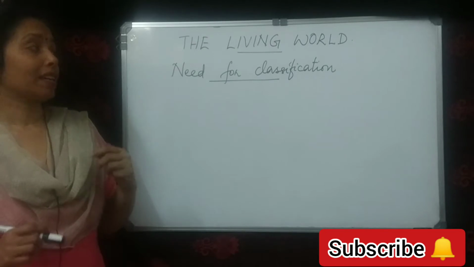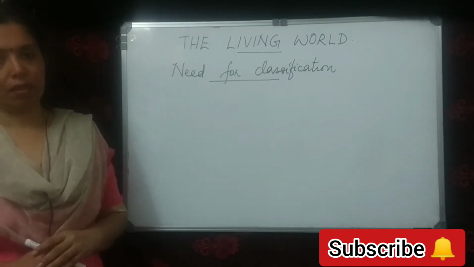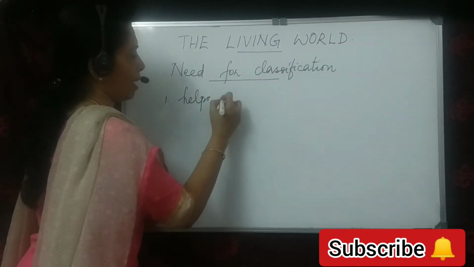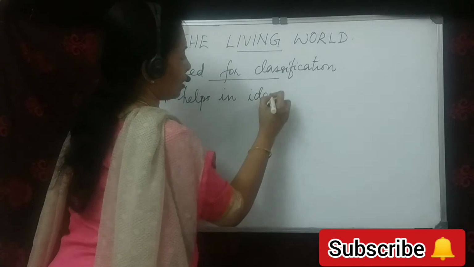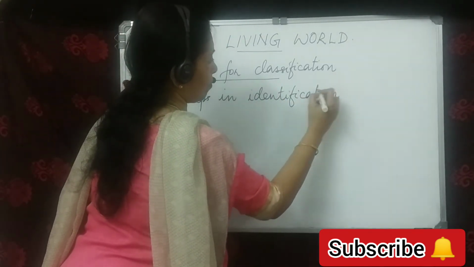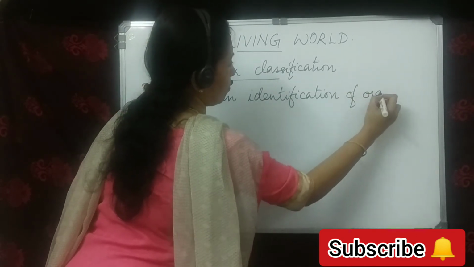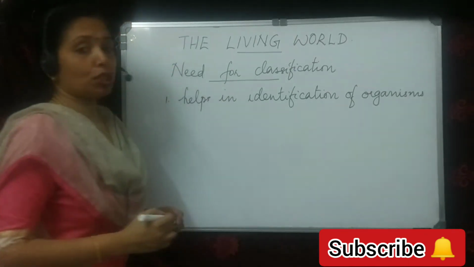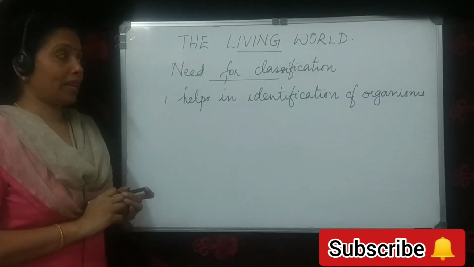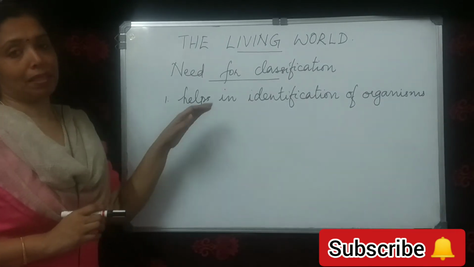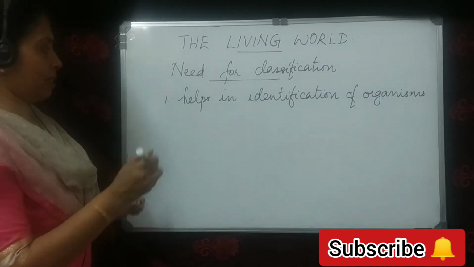Why do we classify organisms? The first reason is that it helps in the identification of organisms. We are able to identify organisms when they are classified into specific groups. That is, it helps in the identification of organisms.